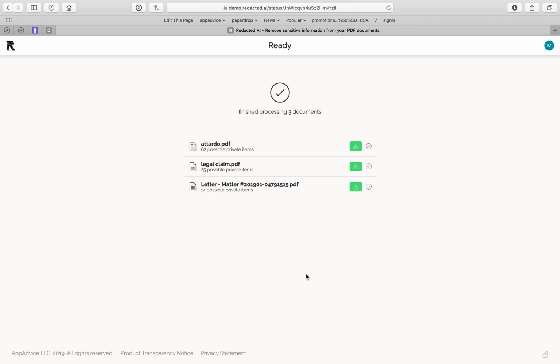We really tried to focus in this release on making it very fast to get through a large number of documents. So please try it and let us know what you guys think.